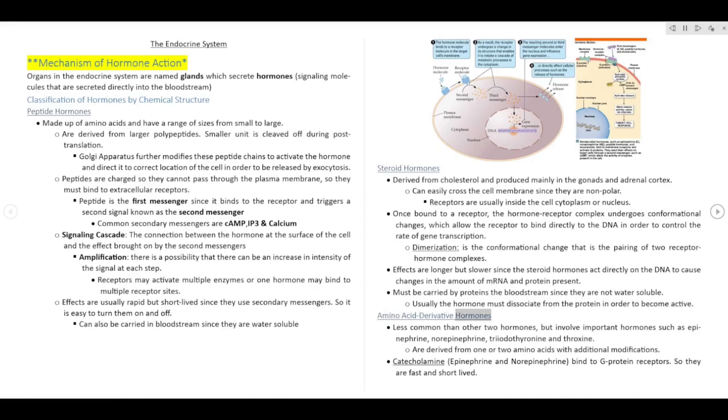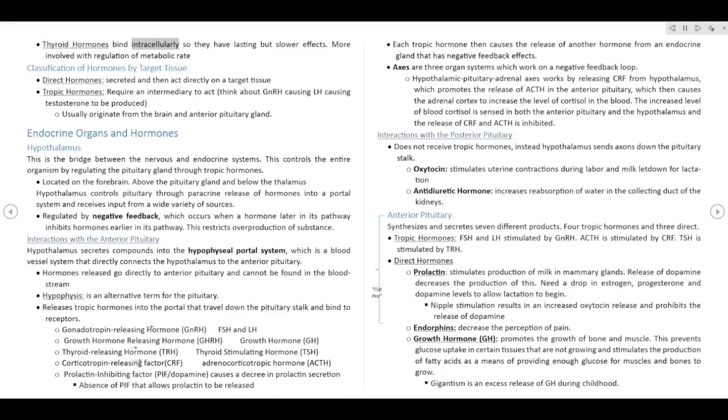Amino acid derivative hormones. Less common than the other two types, but involve important hormones such as epinephrine, norepinephrine, triiodothyronine and thyroxine. Are derived from one or two amino acids with additional modifications. Catecholamines, epinephrine and norepinephrine, bind to G protein receptors, so they are fast and short-lived. Thyroid hormones bind intracellularly so they have lasting but slower effects. More involved with regulation of metabolic rate.